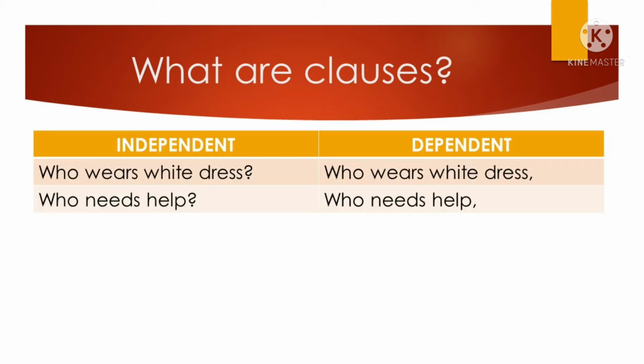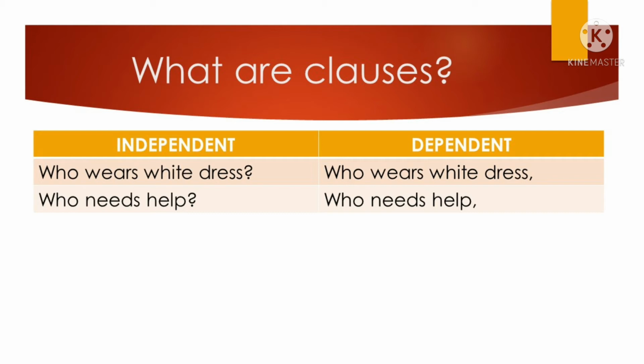Let's focus on the two kinds of clauses. So we have the independent, which could be a simple sentence or a simple question, and the dependent or subordinate clause. It is independent when it can stand on its own. And it is dependent when it is a group of words containing subject and predicate, but it cannot stand on its own. Let's take a look at the example.